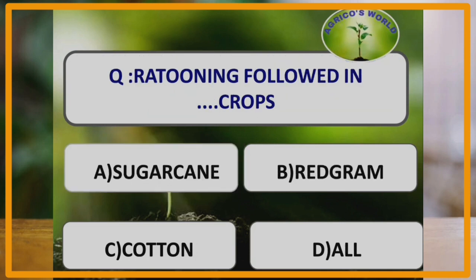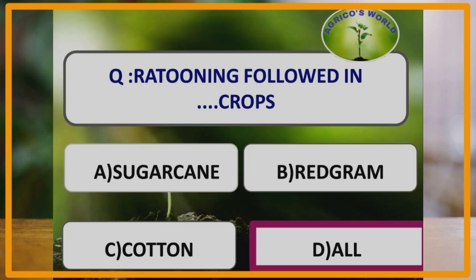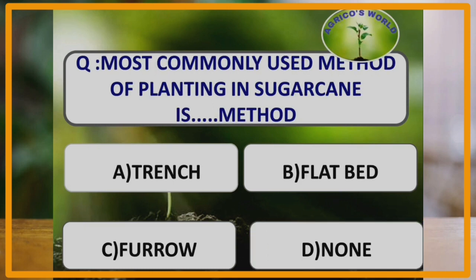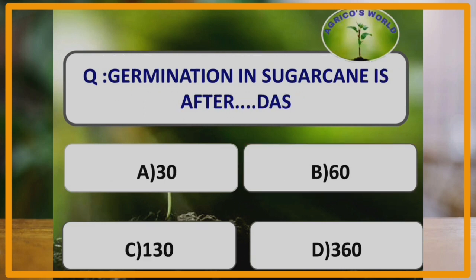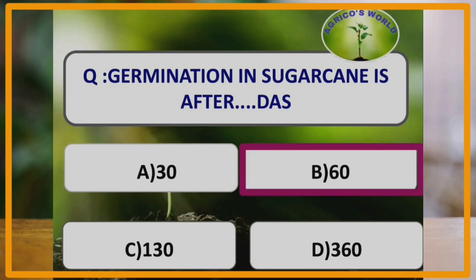Rattooning is followed in which of the crops? Rattooning is followed in sugarcane, red gram and cotton, but it is economical only in the sugarcane crop. What is the most commonly used method of planting in sugarcane? The most commonly used method for planting in sugarcane is the flatbed method because it is of low cost. Germination in sugarcane takes place after how many days after planting? Germination in sugarcane takes place after 60 days after planting.